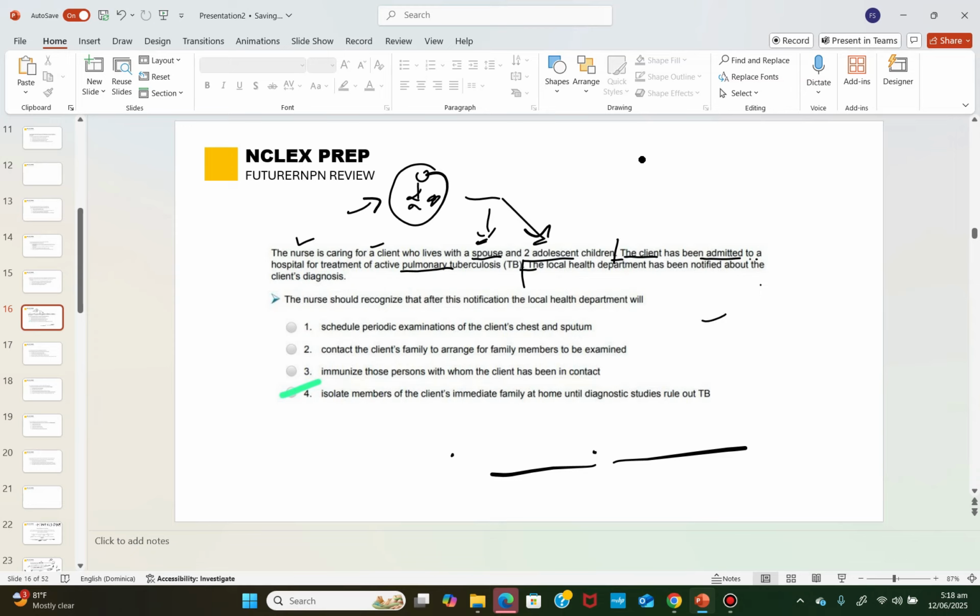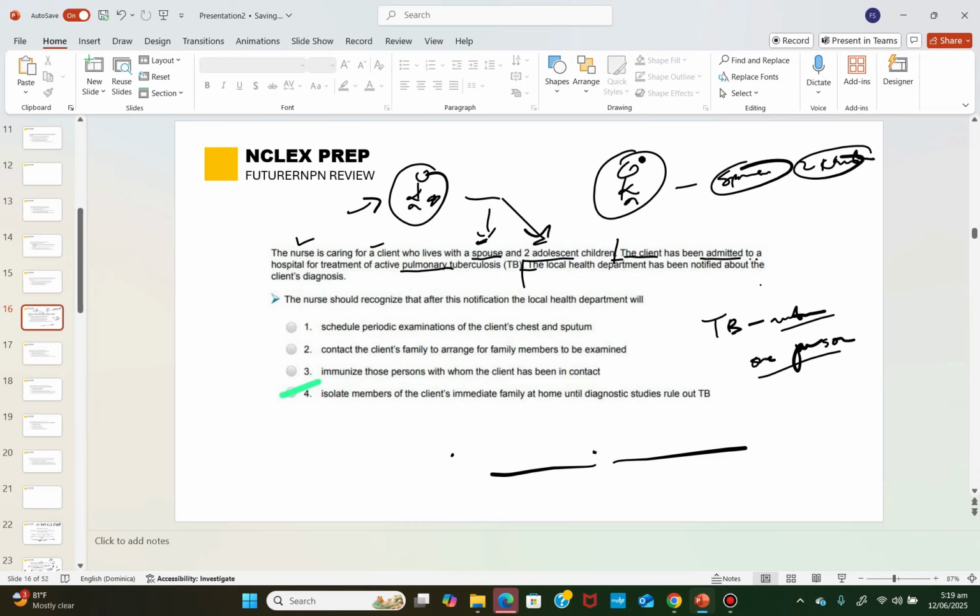Now it makes sense why the NCLEX is describing the client, the spouse and two adolescents. Because what is TB? TB is an airborne infection that can be transferred from one person to another. So I'll be thinking that both the client, their spouse, and the two children probably have the TB. That is the information I know until this point.